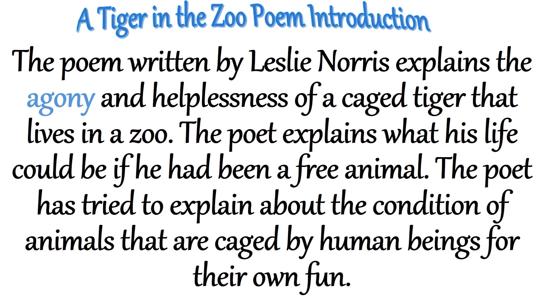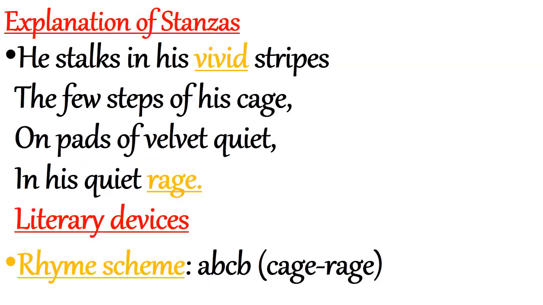Now let us move to the explanation of the stanzas of this poem. He stalks in his vivid stripes the few steps of his cage, on pads of velvet quiet, in his quiet rage. The meaning of these lines is that the poet has given a vivid, clear description of the tiger.